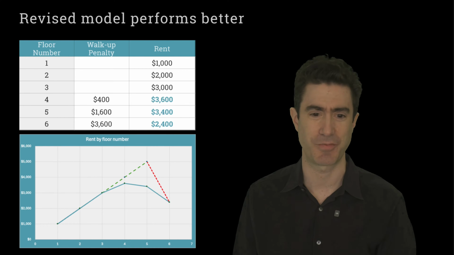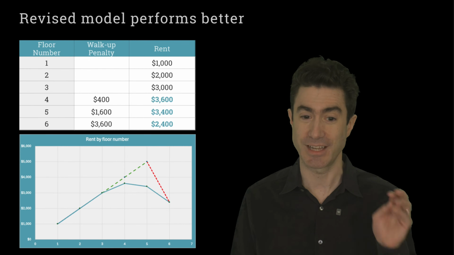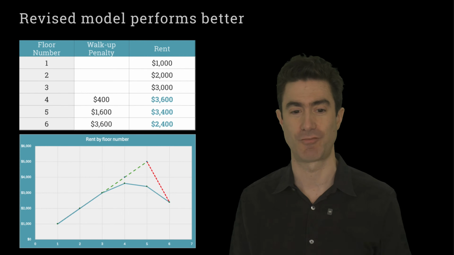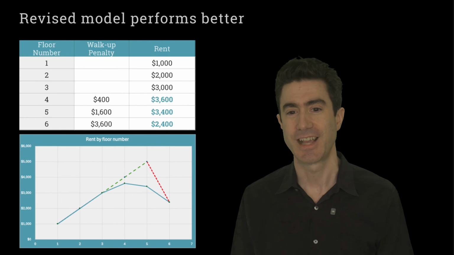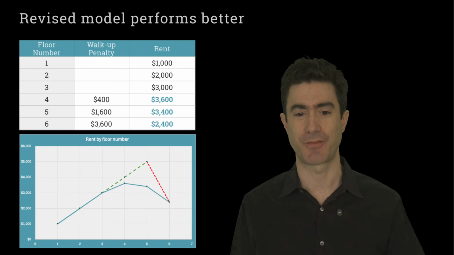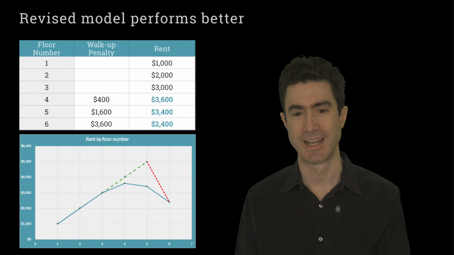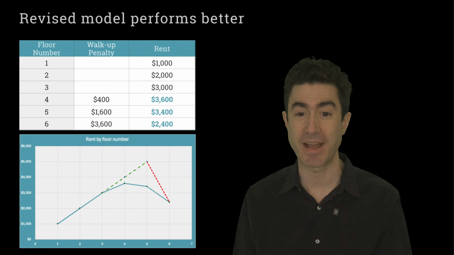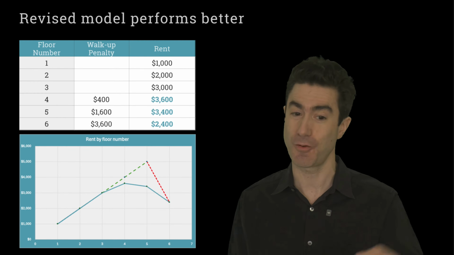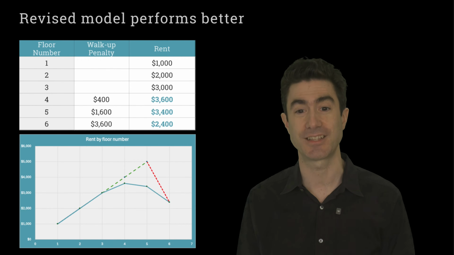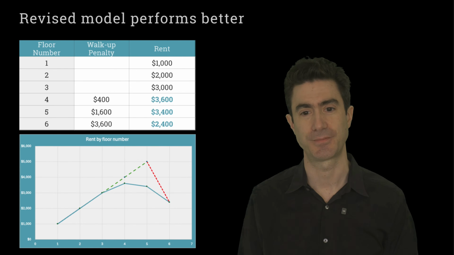And it turns out that they come up with this penalty formula, and that predicts the $2,400 rent for the 6th floor perfectly. And then on more experiments, they discover that now their model is spot on for the 4th and 5th floors as well. So they are now performing better on data they haven't seen before for the 4th and 5th floors. And so this new revised model is able to generalize.